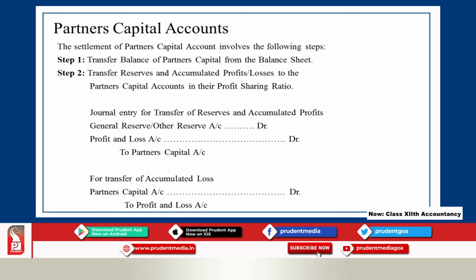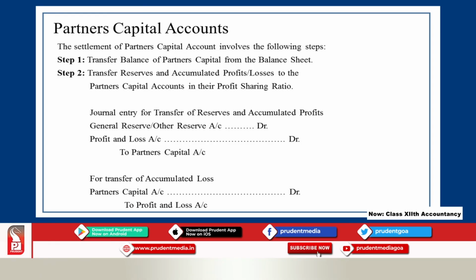You know, on the asset side of the balance sheet, sometimes you may find partners capital balance, accumulated loss, or some fictitious assets like preliminary expenses, advertisement fund. All those items are to be transferred to the debit side of the partners capital account, and that should be distributed in the old ratio.